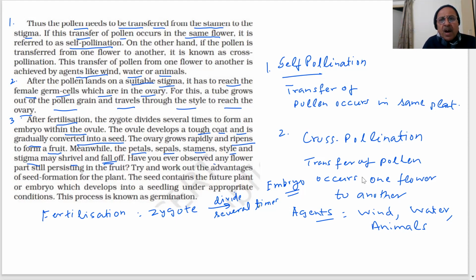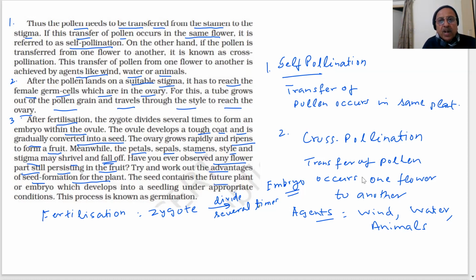Have you ever observed any flower part still persisting in the fruit? Try and work out the advantages of seed formation for the plant. Have you seen a flower-like part on top of a fruit even after the fruit has formed? You have seen such fruits, with that flower-like part on top. On this pineapple, don't you see so many of them on top? Any flower part still persisting in the fruit, try and work out the advantages of seed formation.